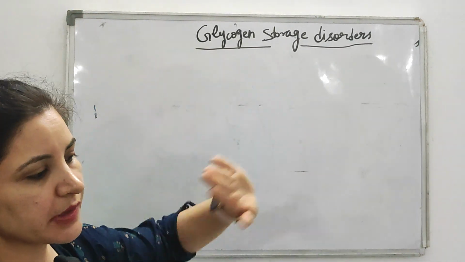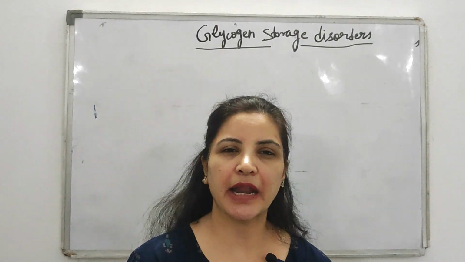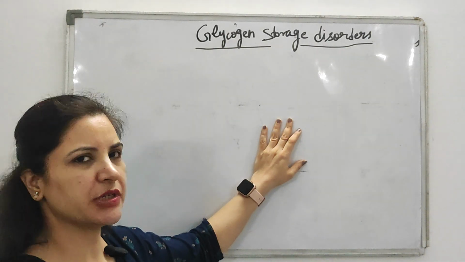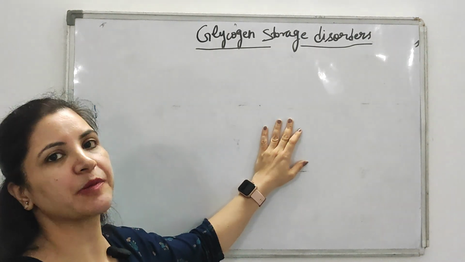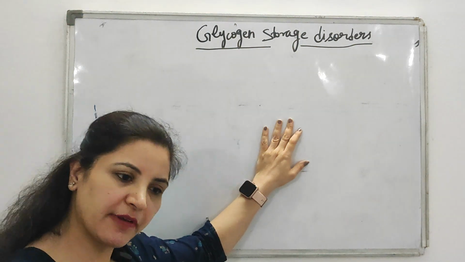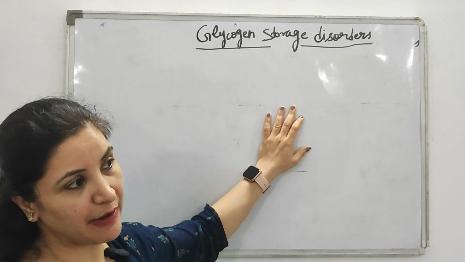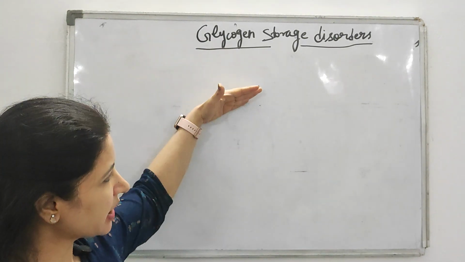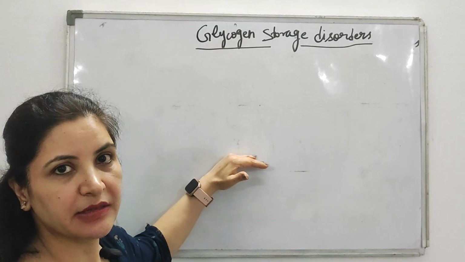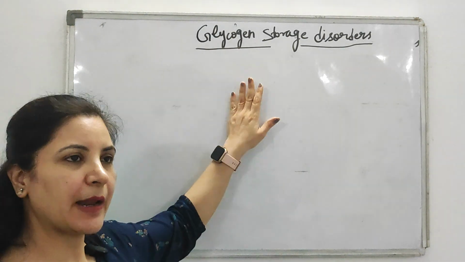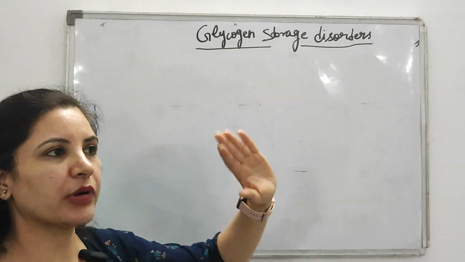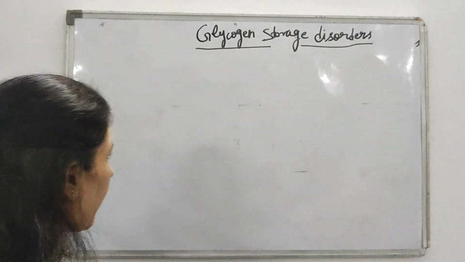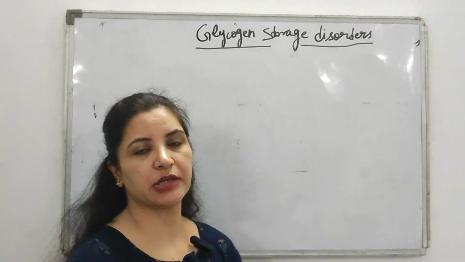Important thing is that there are 10 main glycogen storage disorders, but for both UG and PG, at least type 1 to type 7 you have to remember. Otherwise it's till 10, but at least type 1 to type 7. The disorders come only in that series. You cannot change the order. Type 1 is type 1, type 2 is type 2. You cannot say type 1 is this and type 4 is this. No. Okay.